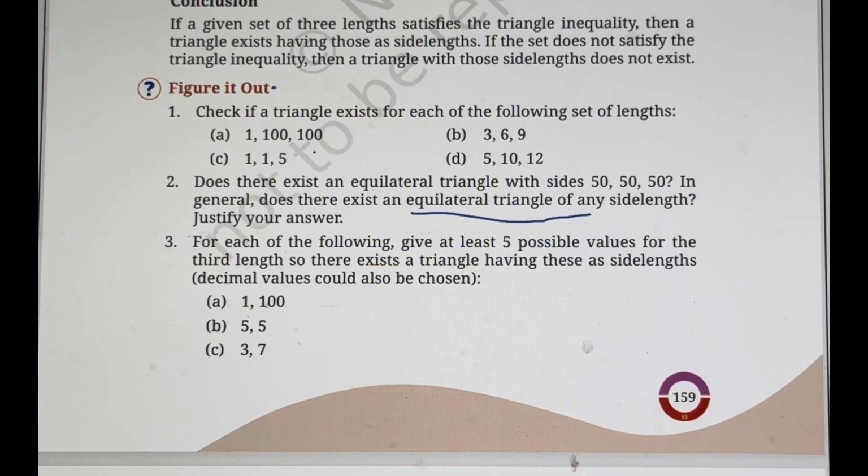Question number 3. For each of the following given, give at least 5 possible values for the third length, so that there exists a triangle having these as side lengths. Decimal values could also be chosen. They have given only 2 side lengths. We have to choose the third side length and give 5 possible values. There are 3 questions based on this. We'll solve them one by one.